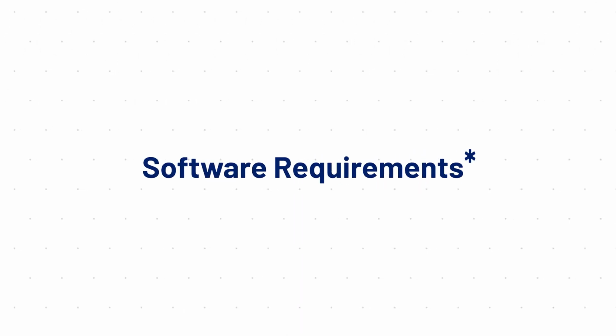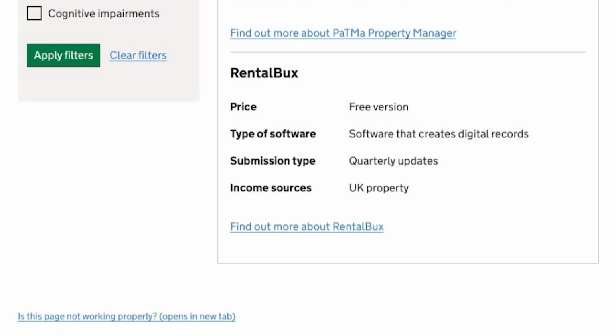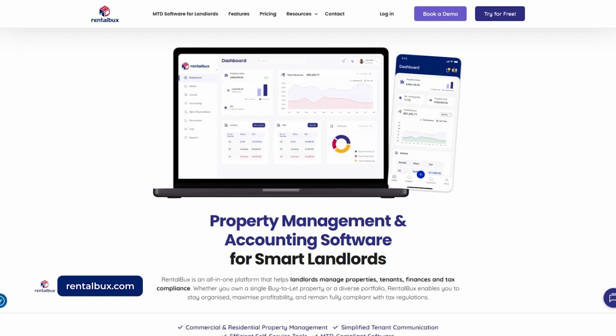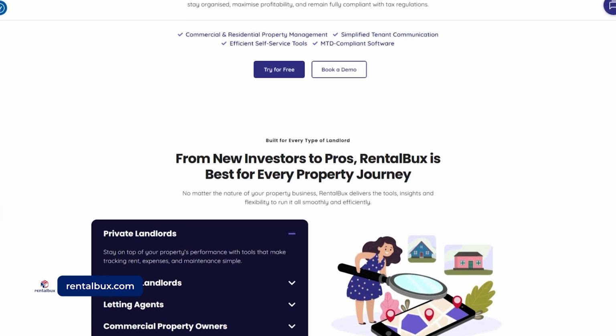Software requirements. MTD requires HMRC-approved software. Manual submissions and copy-paste entries are not allowed.